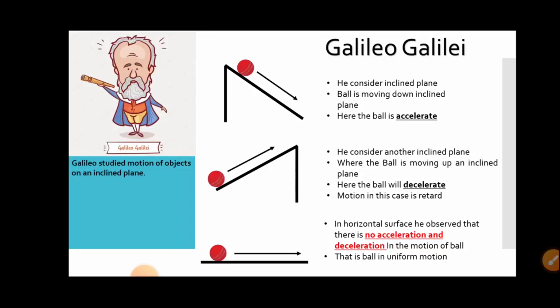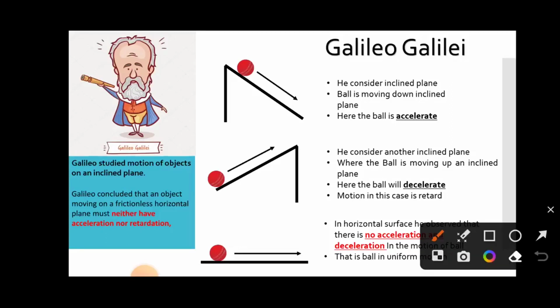Galileo concluded that an object moving on a frictionless horizontal plane must neither have acceleration nor retardation. I repeat, Galileo concluded that an object moving on a frictionless, the important term is frictionless, horizontal plane must neither have acceleration nor retardation.